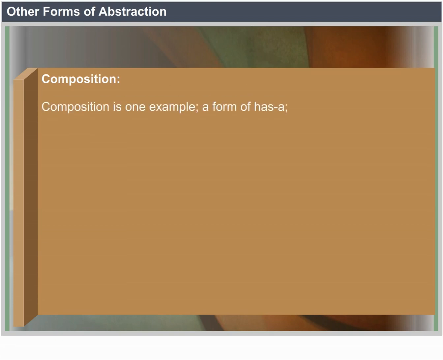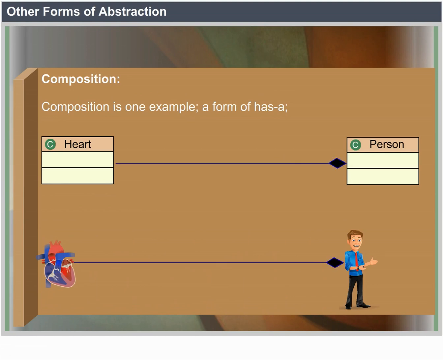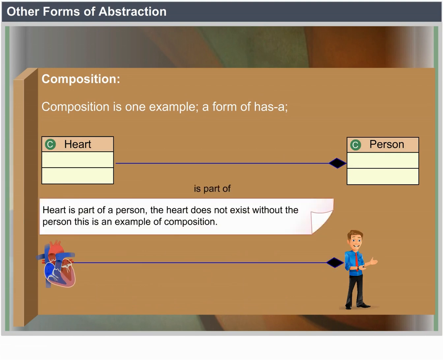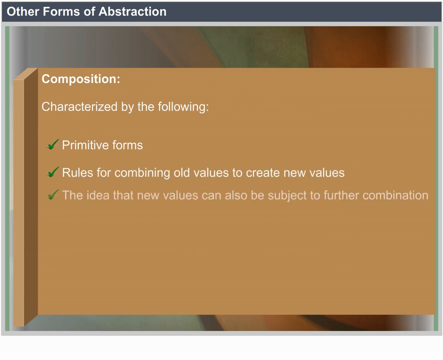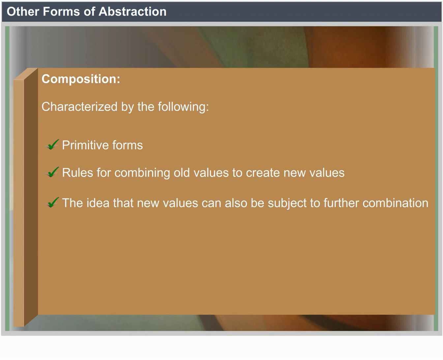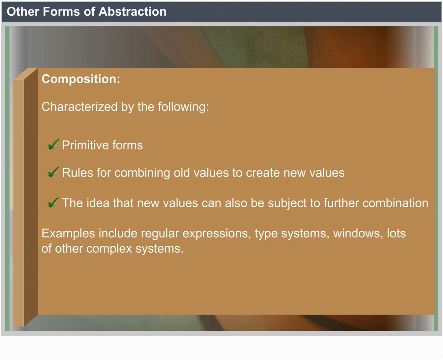Composition. Composition is one example, a form of has-a relationship. A heart is a part of a person. The heart does not exist without the person. This is an example of composition. It is characterized by the following: primitive forms, rules for combining old values to create new values, and the idea that new values can also be subject to further combination. Examples include regular expressions, type systems, windows, and lots of other complex systems.